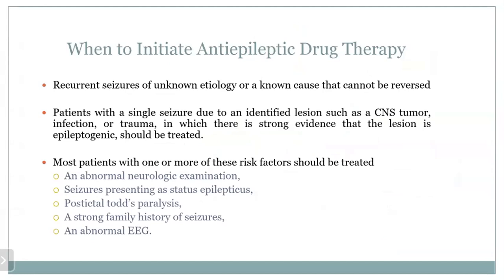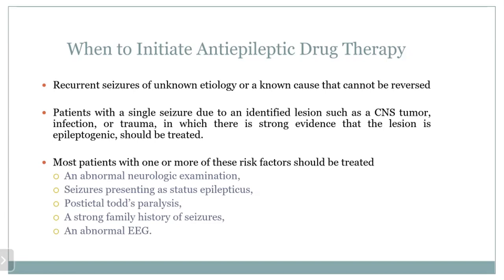differentiating the seizure from the pseudo seizure or seizure from the syncope, now we have to know how to treat the patient with epilepsy or seizure. So we should know when to initiate the anti-epileptic drug. We should start anti-epileptic drug therapy in recurrent seizures of unknown etiology or known cause that cannot be reversed. And the patient with a single seizure due to an identified lesion such as CNS tumor, CNS infection, or trauma, in which there is strong evidence that the lesion is epileptogenic, then the patient should be treated. And most patients with one or more of these risk factors should be treated.